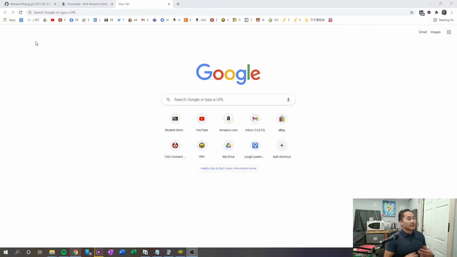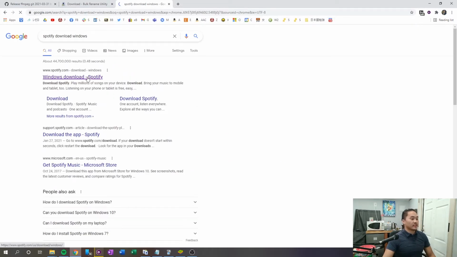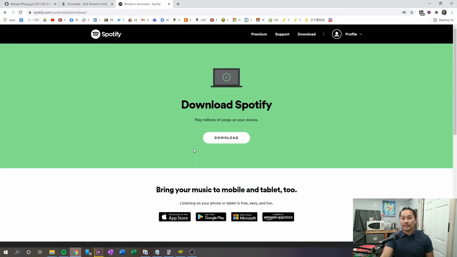So with all that, let's go ahead and jump into Chrome. And so here we are. What you want to do is download the desktop version of Spotify. If you don't have the desktop version, type in Spotify download. I have Windows, so I'm going to search up Windows, and you're just going to go to Spotify and do the Windows download. You're going to get an exe, and then you'll run that. So I hope you can do that.